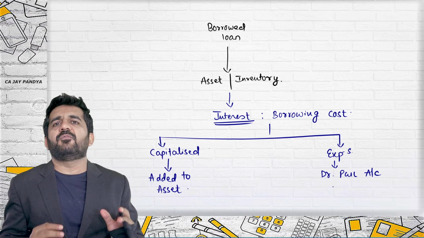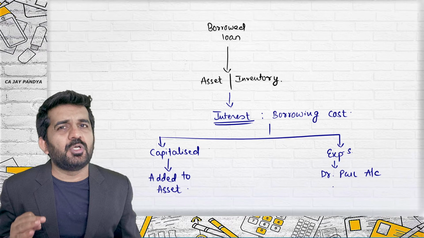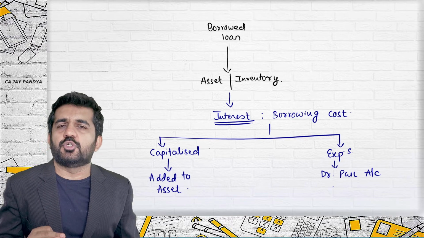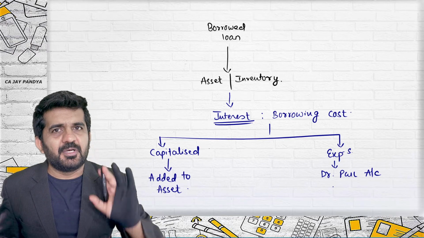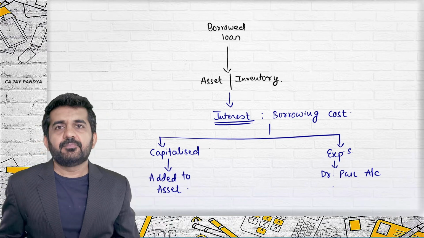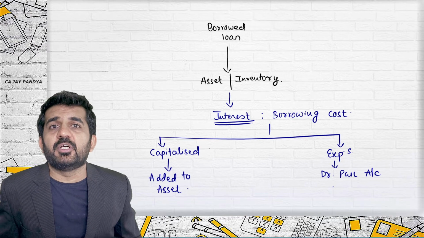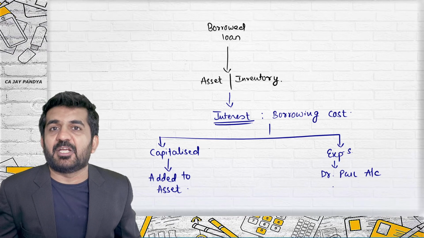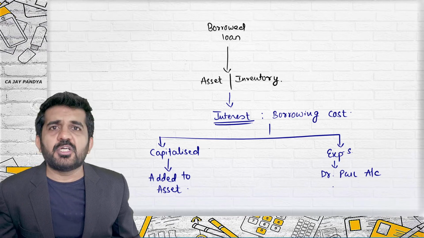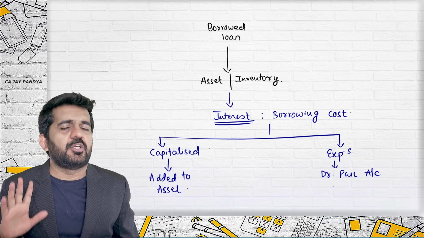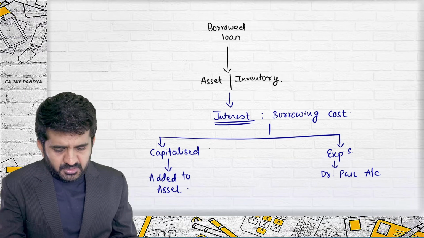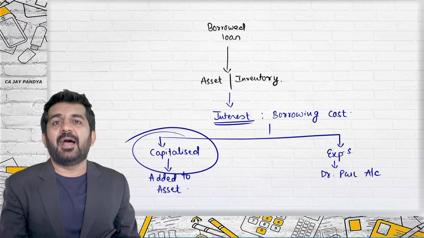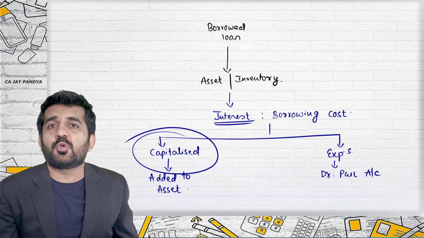After completion of AS 16, you will be absolutely clear which should be capitalized, which should not be capitalized. But one thing is clear. Borrowing cost is nothing but interest or related expenditure. Number two, what we are going to learn is which borrowing cost can be capitalized. Once the conditions are not satisfied, you should be absolutely clear that it should be debited to profit and loss account. Is it all right? Let me give you an idea of which interest cost or which borrowing cost is capitalized.